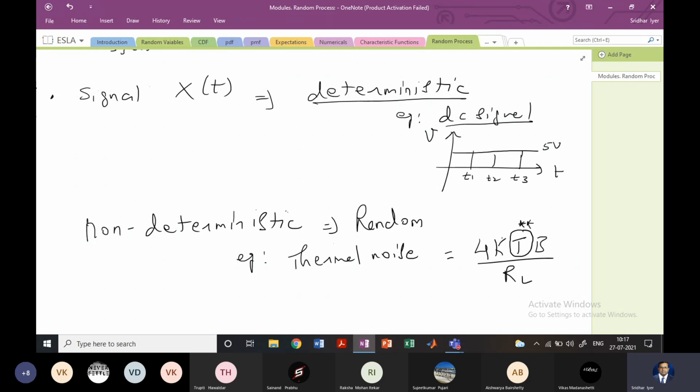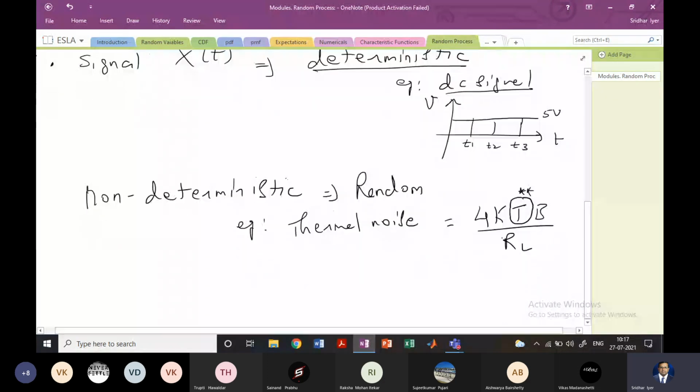In this case, the example which I've given you, it will also depend on who is holding the resistance. Right? So if you have a colder hand, you will get a different value and so on. So these are nothing but random variables, and these random variables are functions of independent variables or time. So when we write a signal, say x of t, x is the value and t is the time.